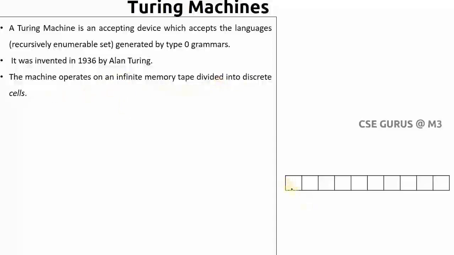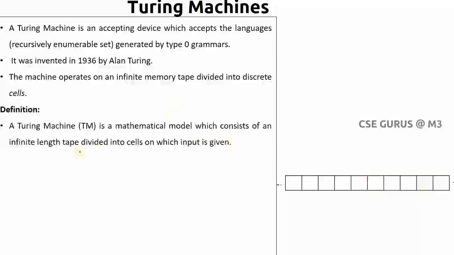So let us take an infinite memory tape like this. All the cells will be like this here also. So how it operates we can see. This is an infinite memory tape, where the tape is divided into cells like this. It is a mathematical model which consists of an infinite length tape divided into cells on which input is given. So here we need to give our input. Let us suppose I take some simple input like AABB. So here it will be written like this.